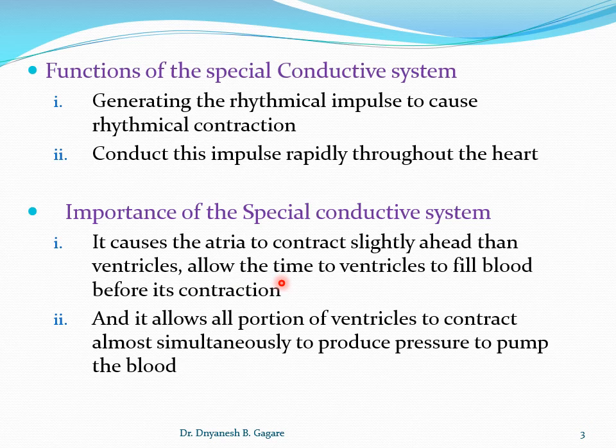If you see the contraction and relaxation in the heart, you can observe that the contraction of the atria is first and then it is followed by the ventricles. It is a specialty of this special conductive system. Why should this happen?